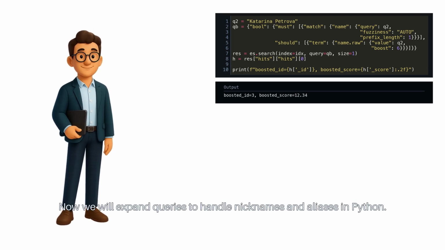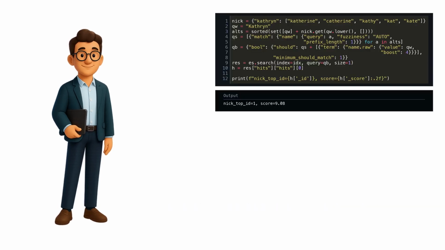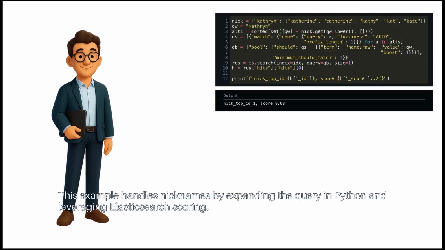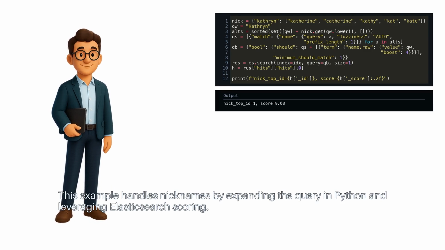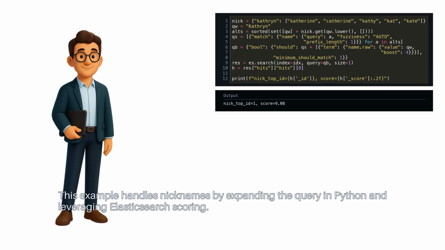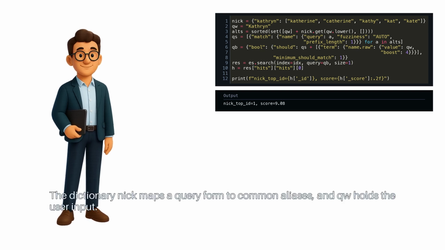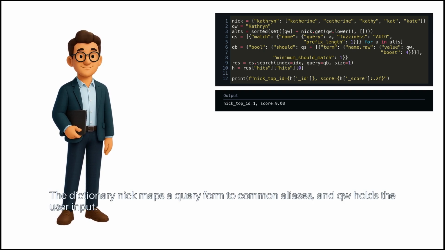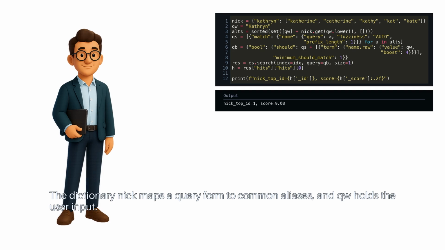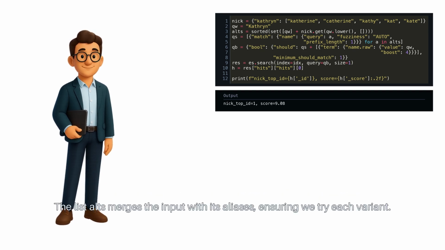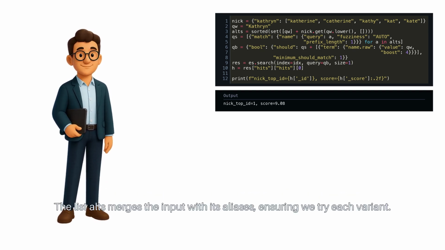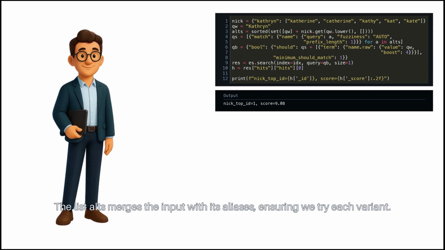Now we will expand queries to handle nicknames and aliases in Python. This example handles nicknames by expanding the query in Python and leveraging Elasticsearch scoring. The dictionary nick maps a query form to common aliases, and QW holds the user input. The list alts merges the input with its aliases, ensuring we try each variant.